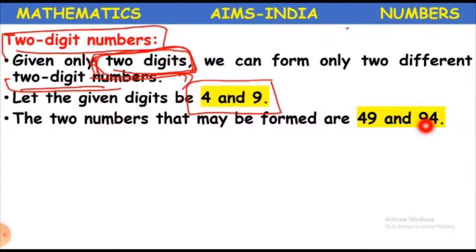49 and 94. Just think of this as, 4 is you and 9 is your best friend. Now we have a bench on which you both have to sit. There are only 2 ways in which you can sit.